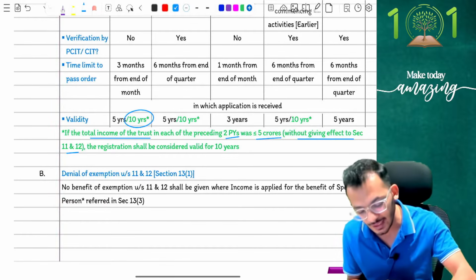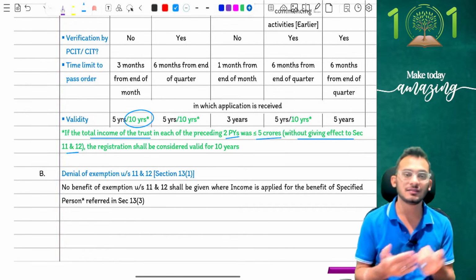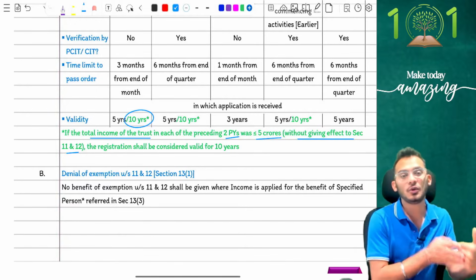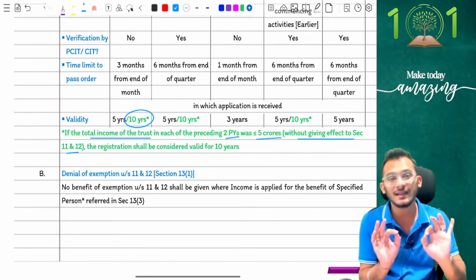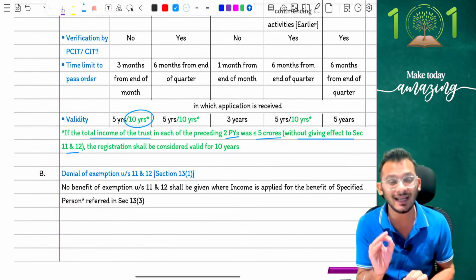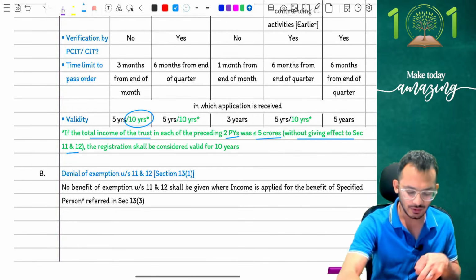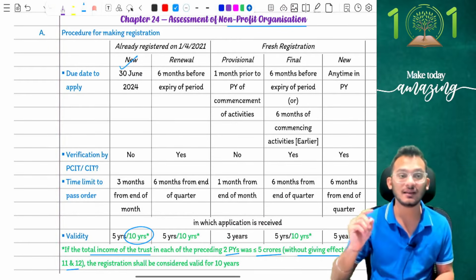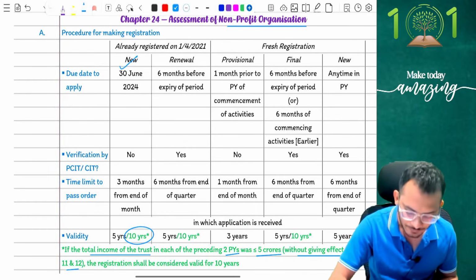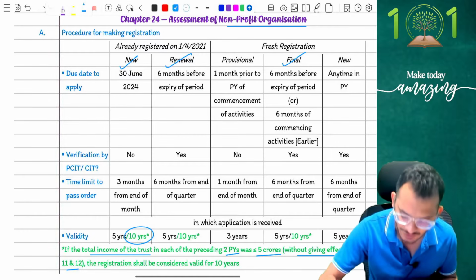So if you go for a renewal to your PCIT and you tell the PCIT that, sir, last 2 years, my total income, if I don't give the deduction, would have been less than or equal to 5 crores, they will give you an exemption registration for 10 years, not for 5 years, 10 years. Keep this in mind that this is only coming for renewal parts, which means if you are already registered and you're asking for renewal, I'll give you 10 years. If you're going for a new renewal, 10 years. If you're going for your final registration, 10 years.